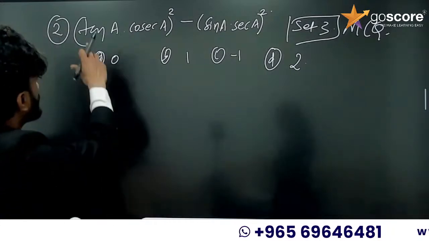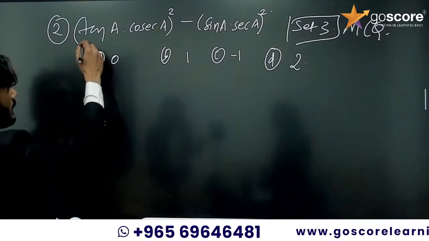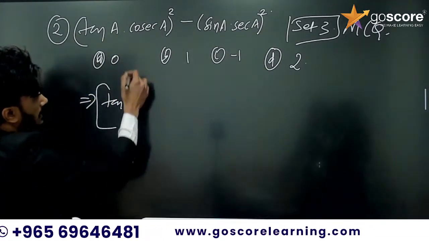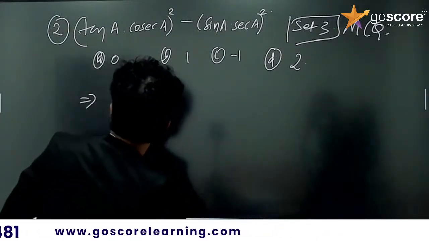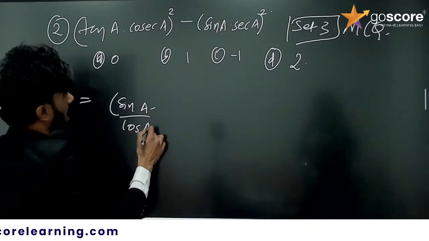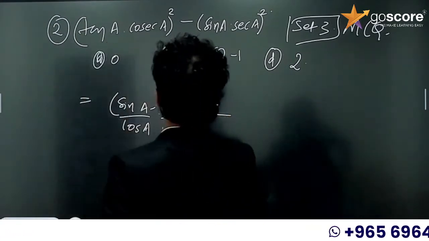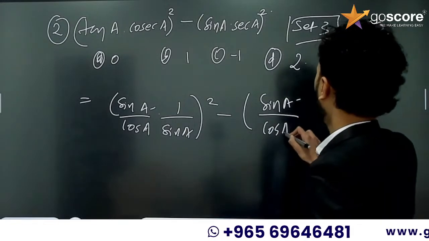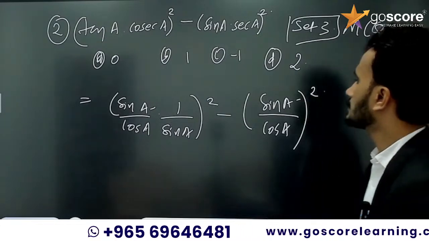Okay, so we can discuss this question from set 3. Tan A is equal to sin A by cos A. So sin A by cos A into cosec A, which is 1 by sin A, whole square, minus sin A divided by cos A into sec A, which is 1 by cos A, whole square.